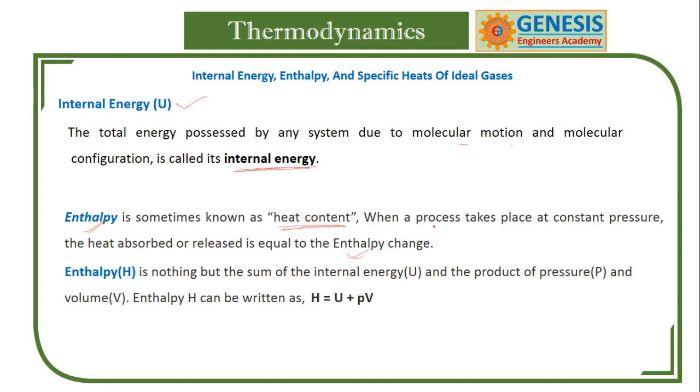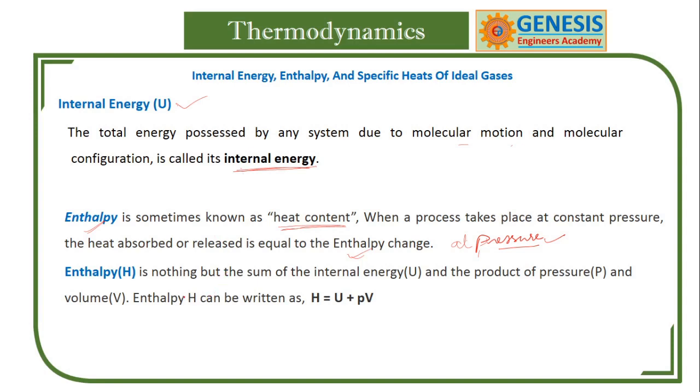So when do you use enthalpy? If the process takes place at constant pressure. Otherwise, you can simply use heat. To distinguish from heat, enthalpy is nothing but heat at constant pressure, the heat added or removed. Enthalpy can be taken as heat content.